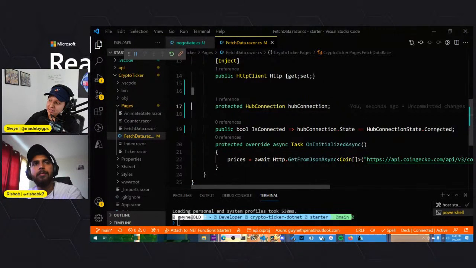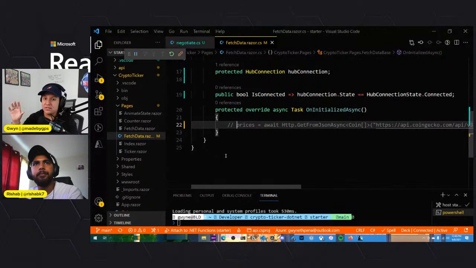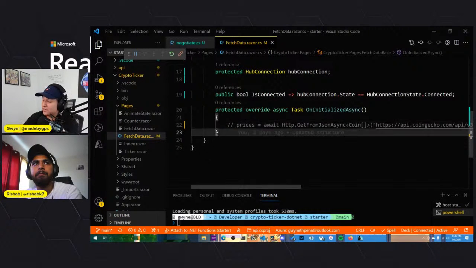If our hub connection state is the same as HubConnectionState.Connected, which keep in mind this is lowercase, this is uppercase, so they're different, right? So as long as it's connected, then that will reflect on the value of this Boolean here, IsConnected, right? So we can actually comment this out. We won't have any data initially until the SignalR instance receives more messages. So we'll add some space here.